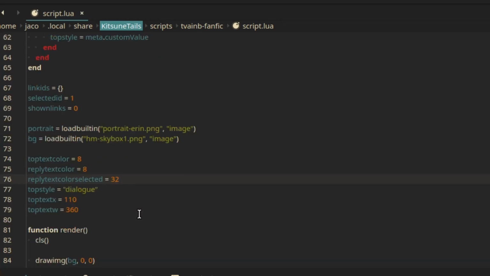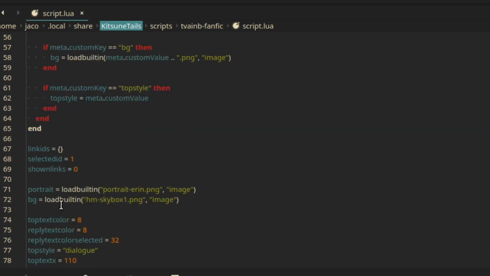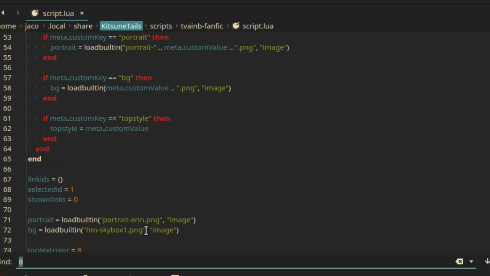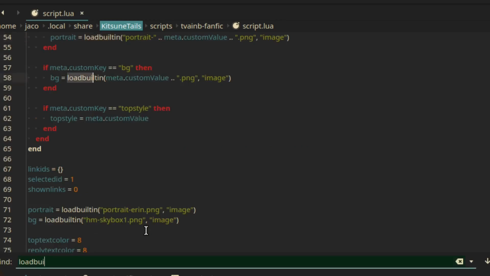It's not doing anything particularly fancy here. And it's just some default display stuff. Again, you'll probably want to change things. Here's the default portrait that it loads, just to establish the variable. Here's the default background that it loads, just to establish the variable. Let's look for load built in.